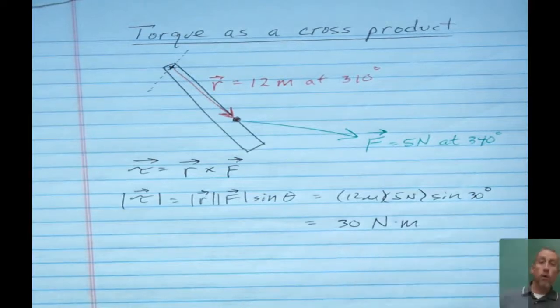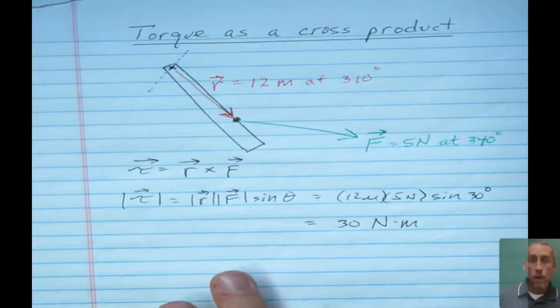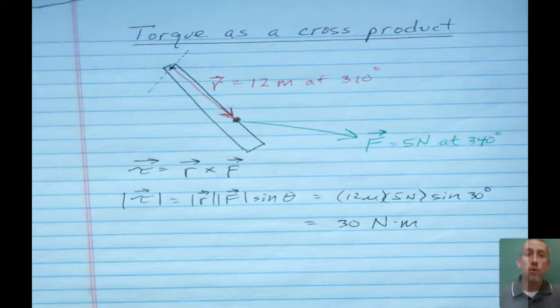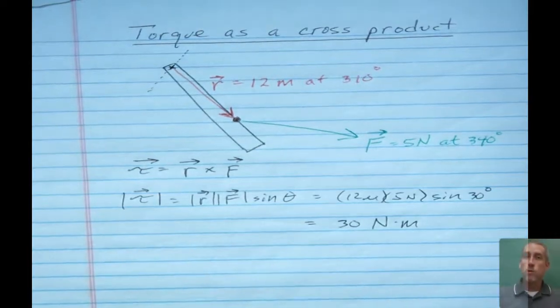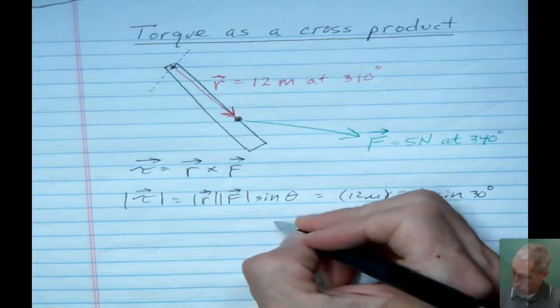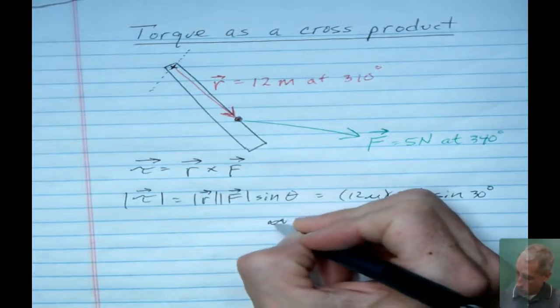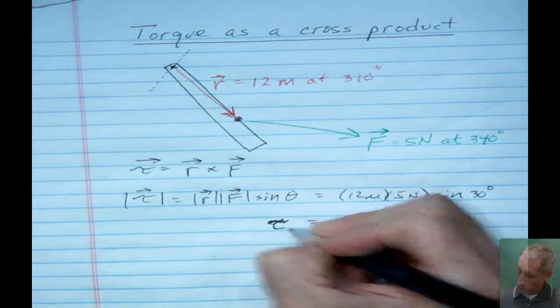The unit for torque is called a newton meter. You might think, oh, I've seen that before, and we've called that a joule for energy, but we don't call it joules when it's torque. We call it newton meters. So that's the magnitude. I'm writing the Greek letter tau here, kind of sloppy on that one.